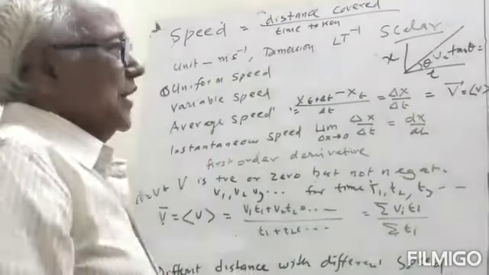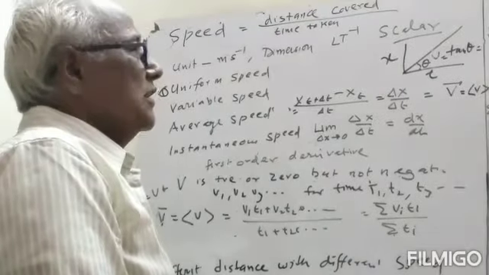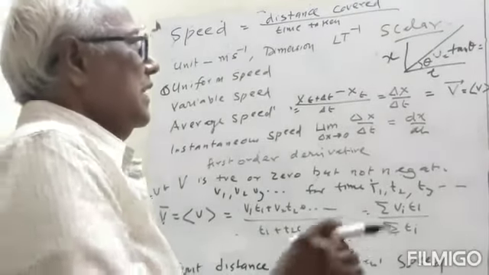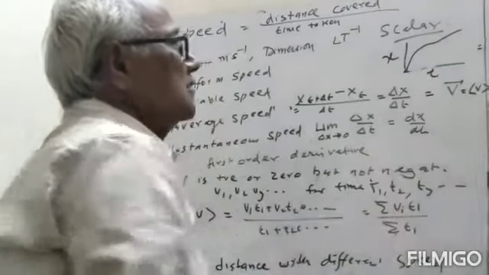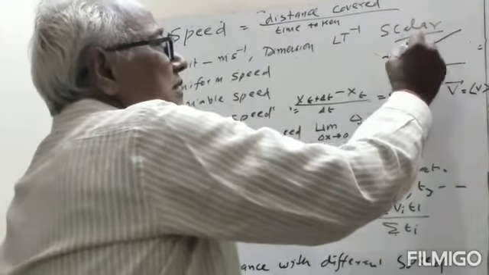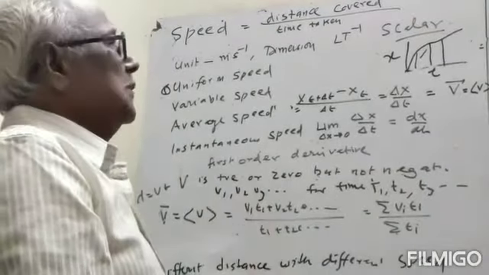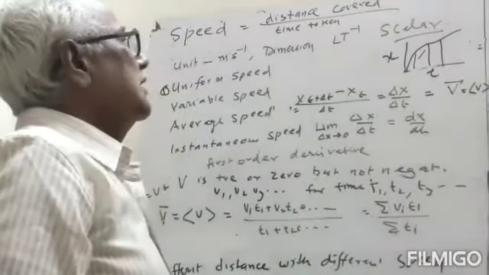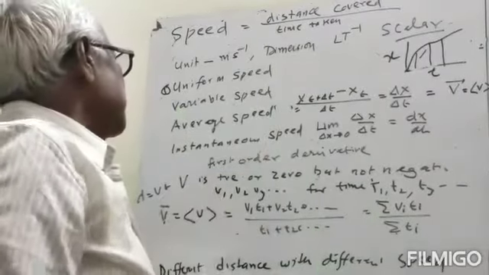Now variable speed. Variable speed means unequal distance covered in the same interval. If it is like this, then the distance traveled in this time and in this time are different. So variable speed means unequal distance covered in equal time, then that will be a variable speed.